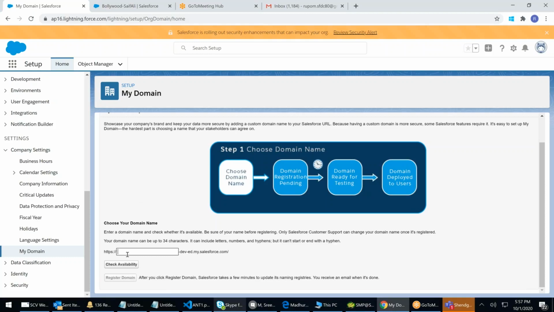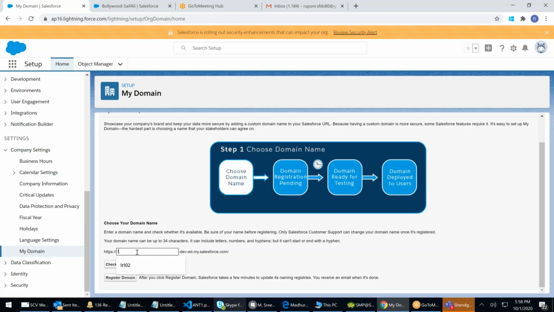You need to have a company page. You need to have a domain to host your component. It's like a company web page. Because we don't have a company web page, we can try and register one to check whether it's available or not. Check availability. We have already taken it. Oh, LT102 not taken. So it's available.